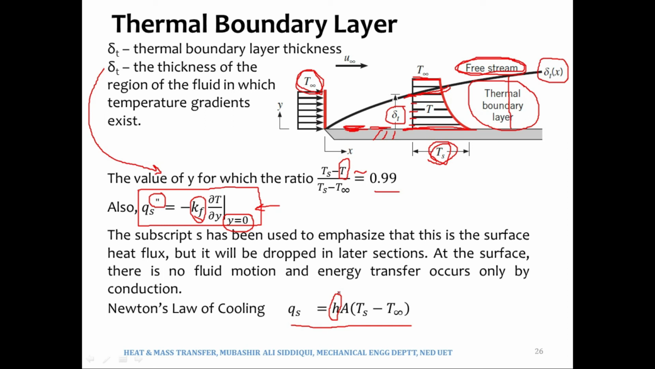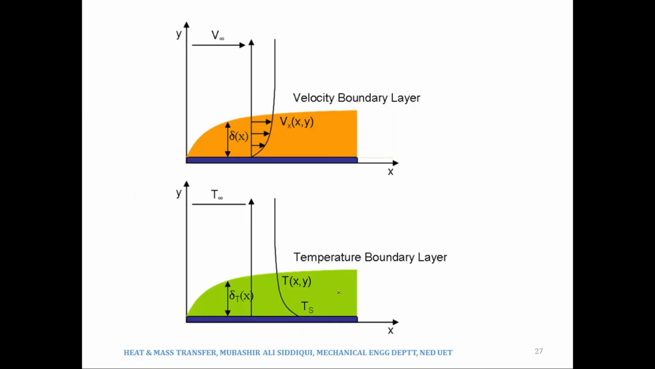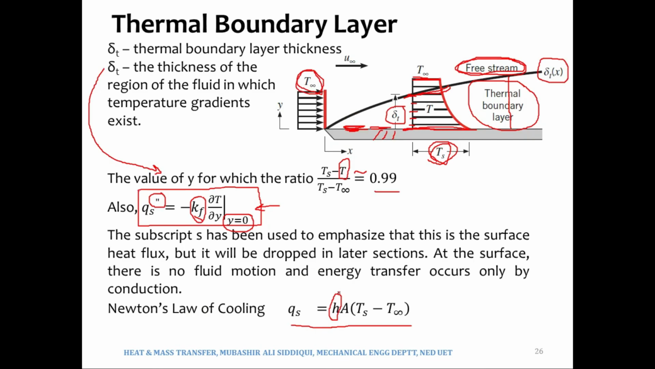Kindly note that thermal conductivity was a material's property, but h is not a material's property. The convective heat transfer coefficient is not a material's property. Why is it so? It is so because this convection heat transfer depends upon so many parameters.